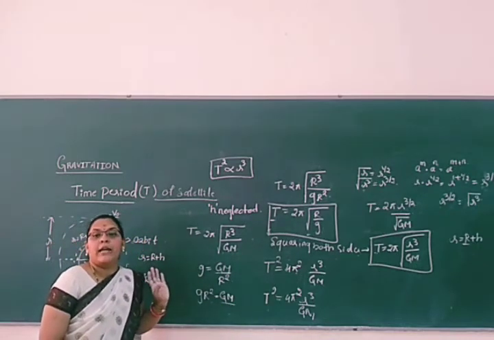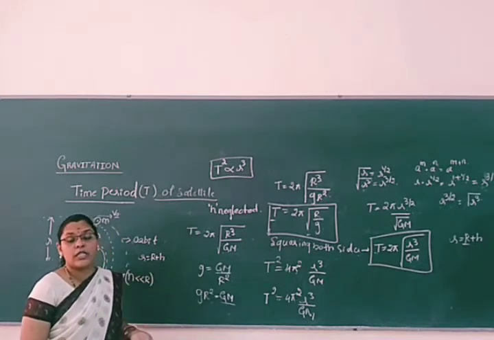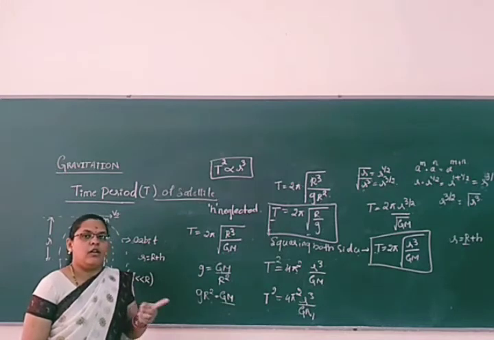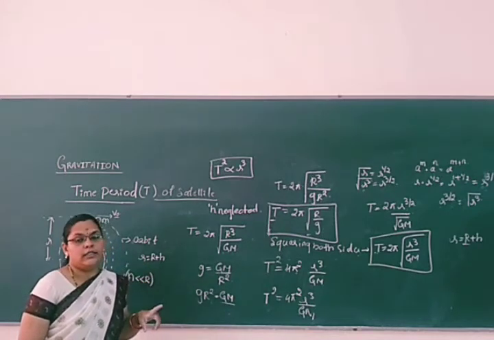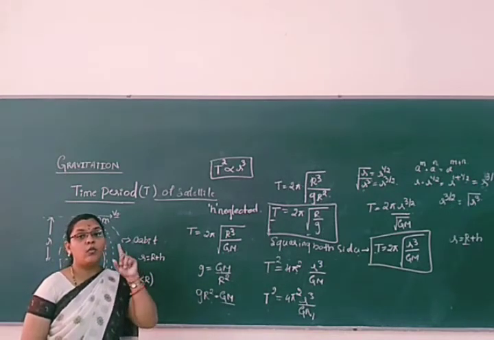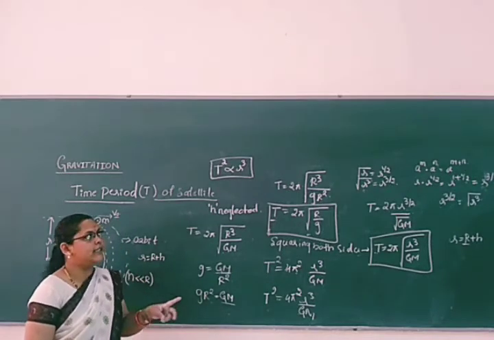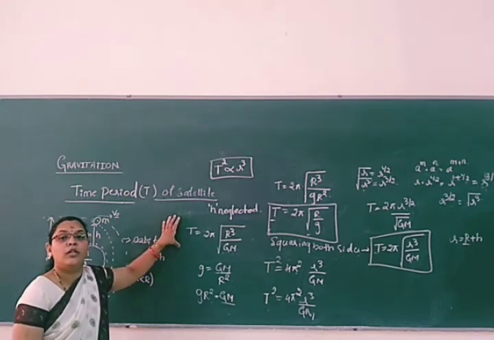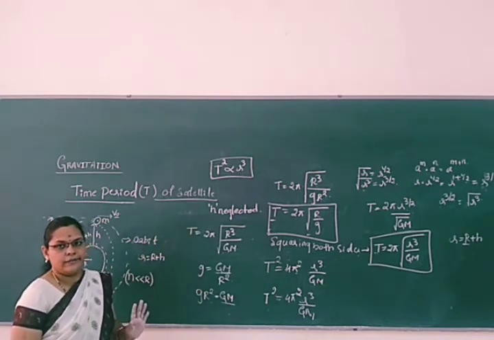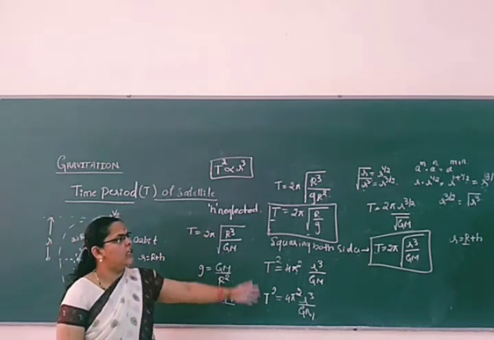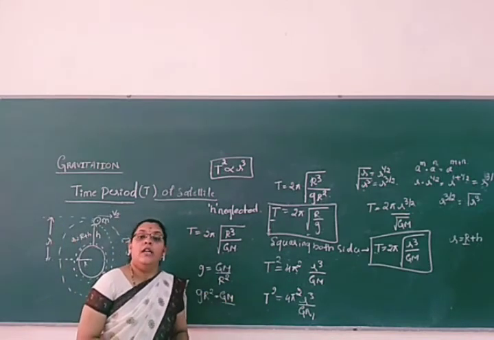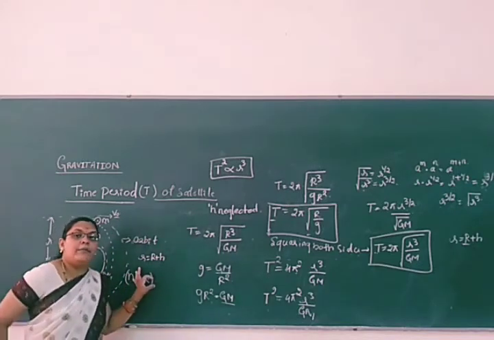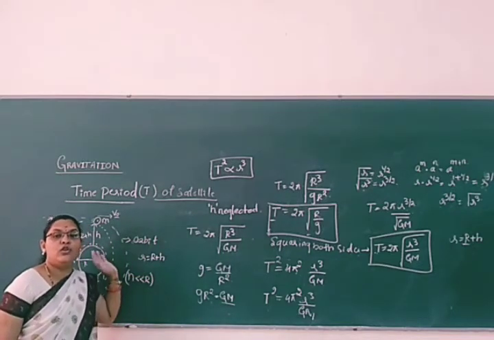This is about the time period of the satellite. So how much time it will take to complete one revolution around the earth. The square of the time period is directly proportional to the cube of the radius of the orbit. So all these things are derived here, how the acceleration due to gravity on the surface of the earth varies, and how the time period comes.